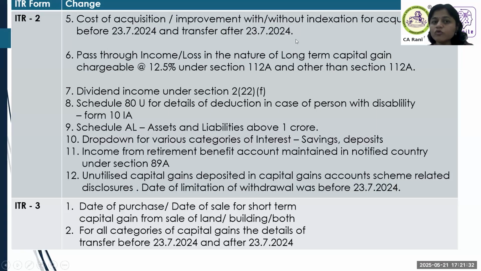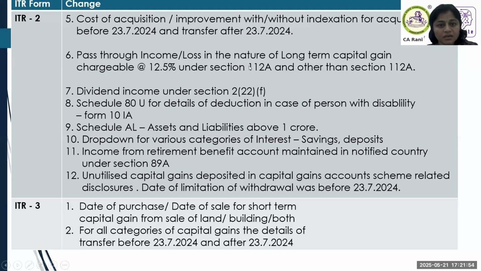Again, cost of acquisition and improvement. As you know, she gave a relaxation for those assets acquired before 23rd July. There is an option where a person can compute with indexation, without indexation and the beneficial portion, but that is only for computation purpose, not for taking a decision for investment under section 55.